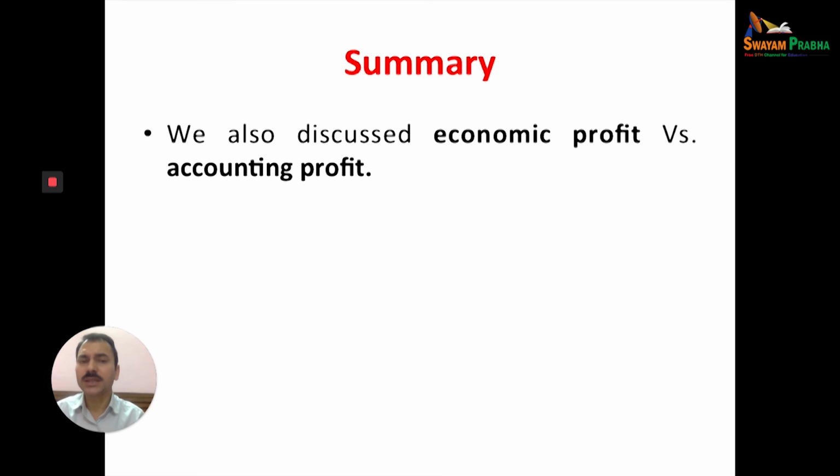Economic profit is total revenue minus explicit plus implicit cost, but accounting profit is total revenue minus explicit cost only.